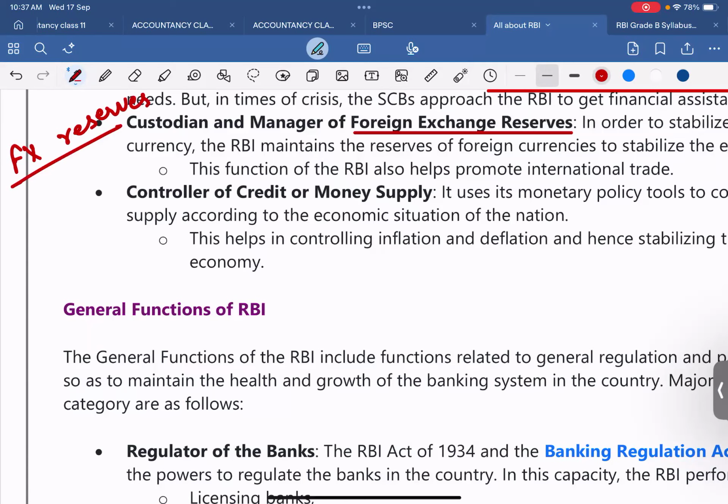So foreign reserves are assets. Assets means gold. It can be in gold, it can be in dollar, it can be in pound. So these are the assets held by the national central bank, meaning the RBI, or monetary authority in other countries.